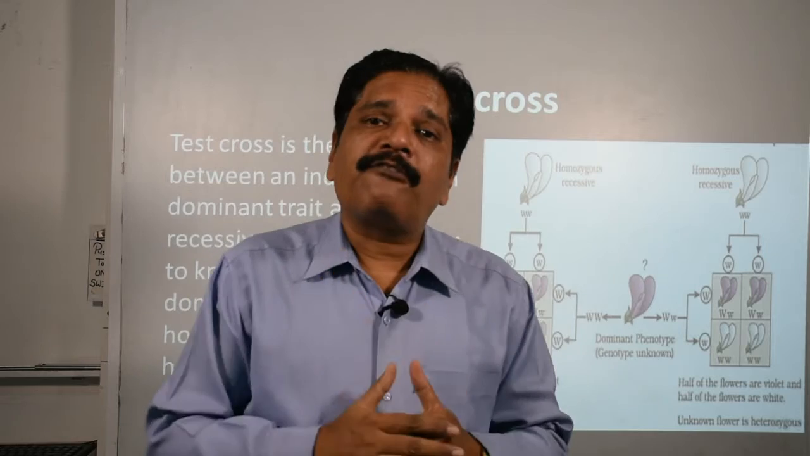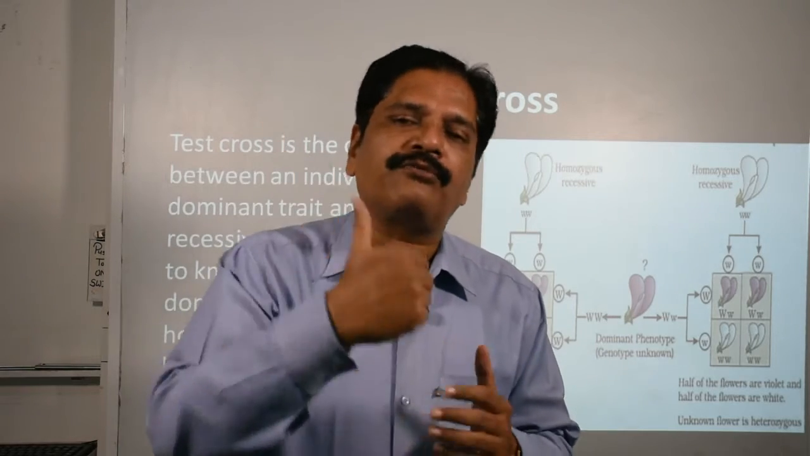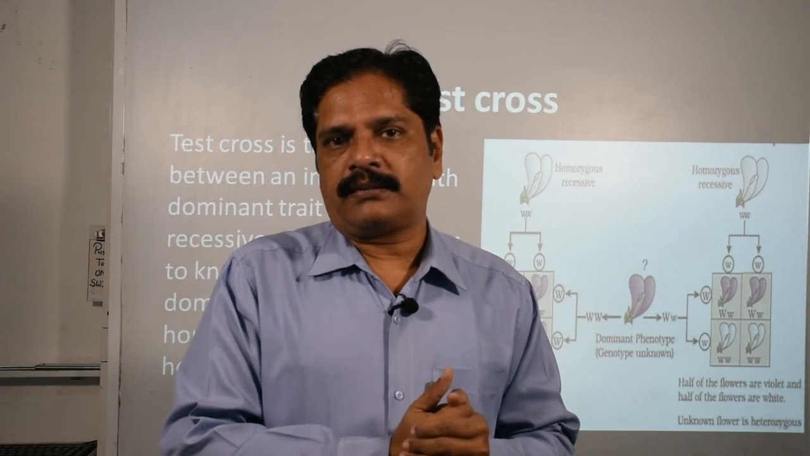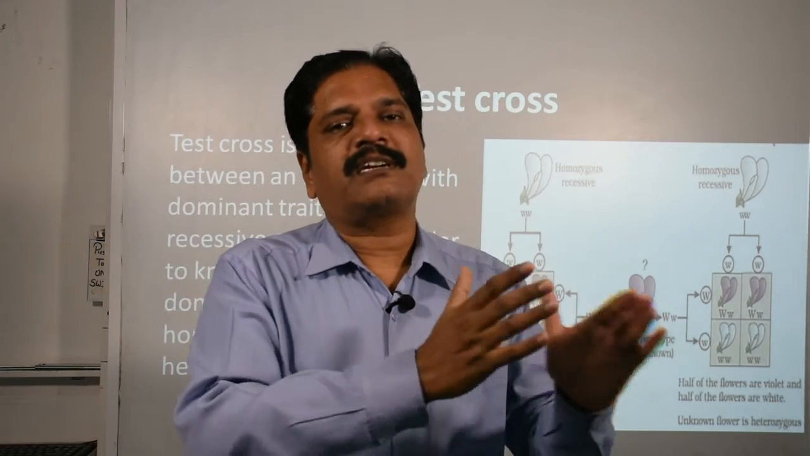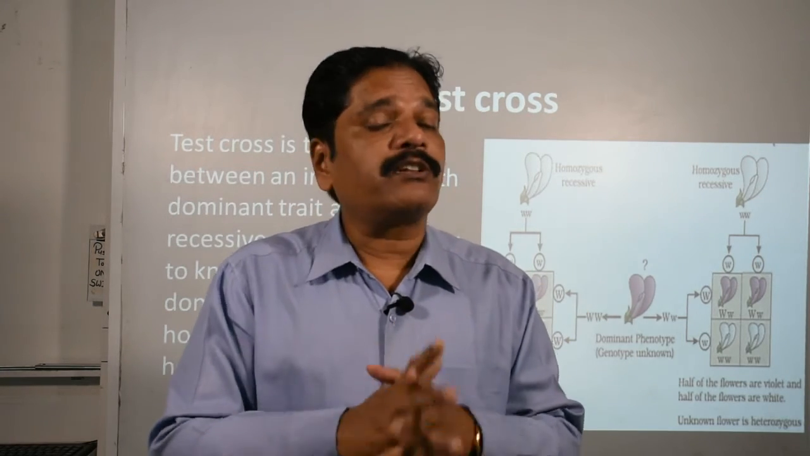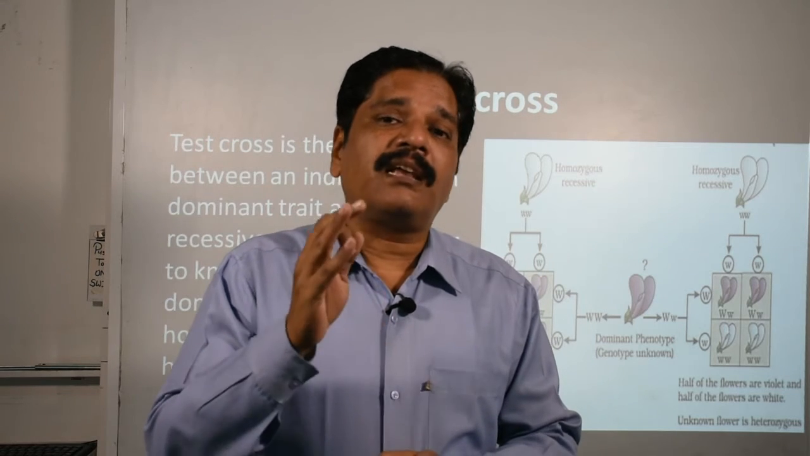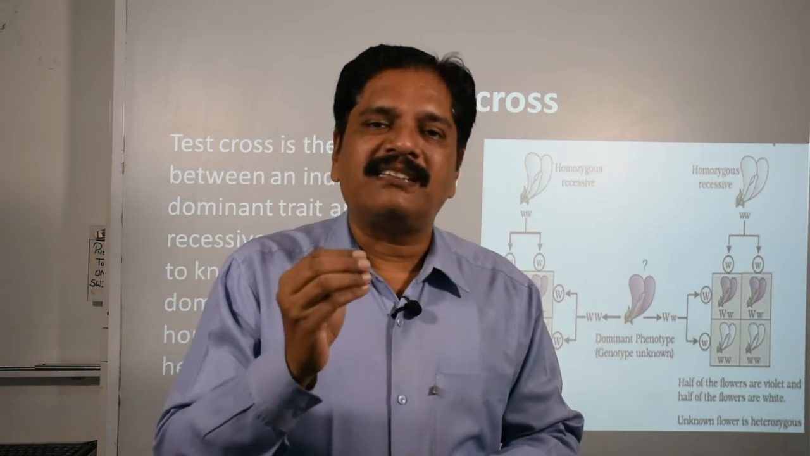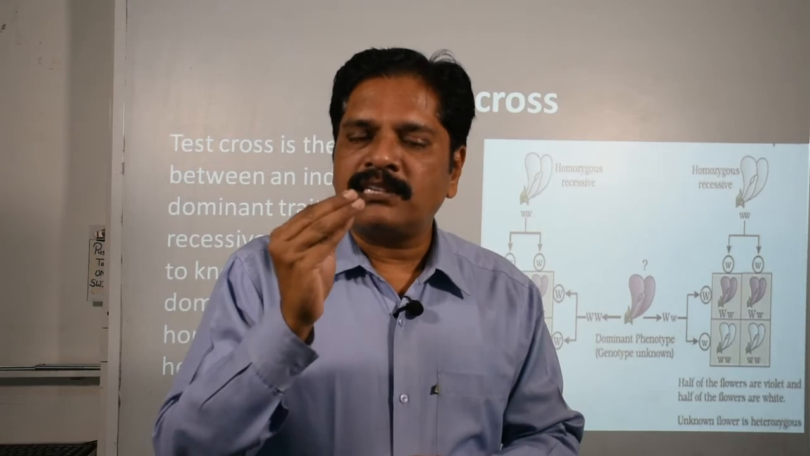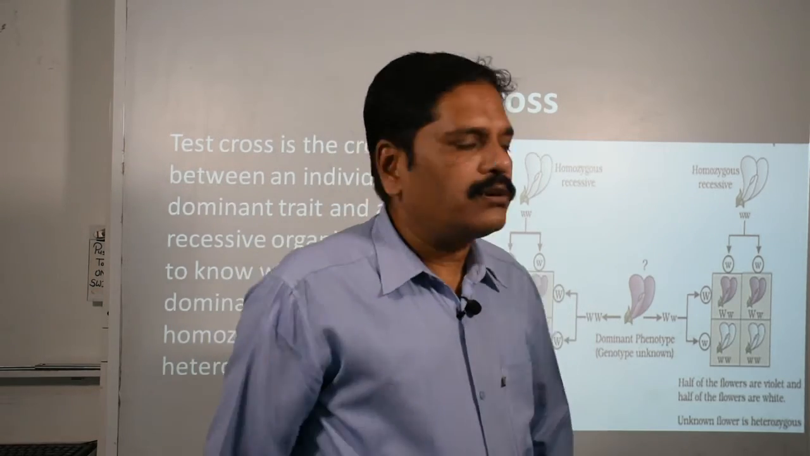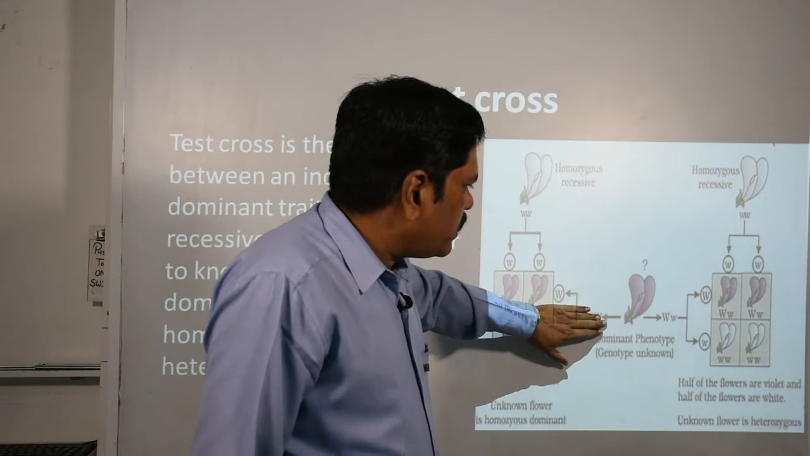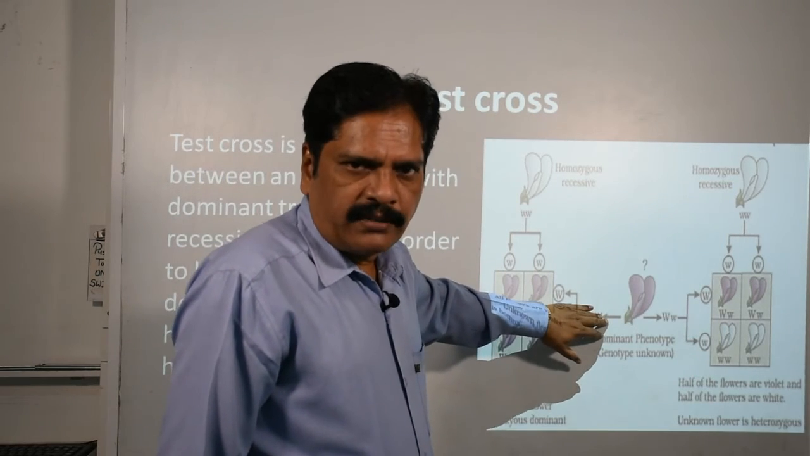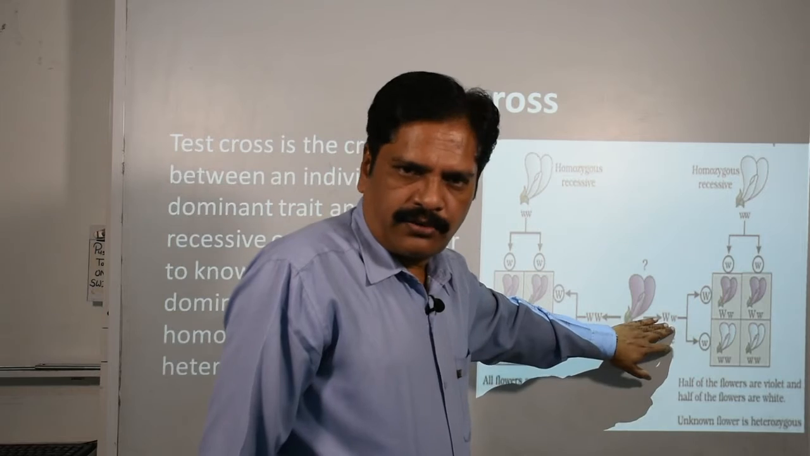So what is the test cross? When the F1 individual is crossed with the recessive parent, this cross is called the test cross, and it is a type of back cross. What is its importance? It is able to decide the genotype of the unknown individual. See, there are two possibilities: one is the homozygous dominating feature and the second is the heterozygous.